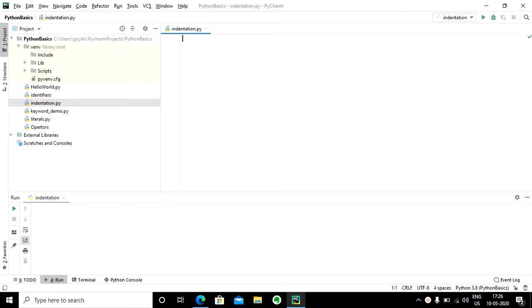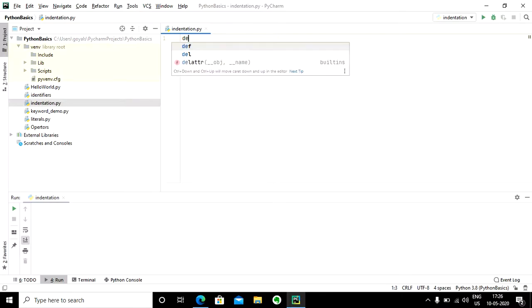For example, if I talk about the most common higher level languages like C, C++, Java, PHP, most of the higher level languages have a way to describe a block, that is, a pair of curly braces. In Python, the way of representing a block is a bit different.